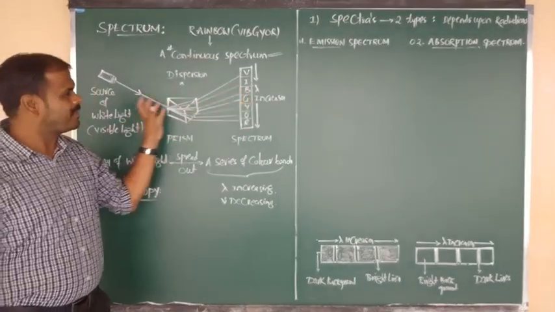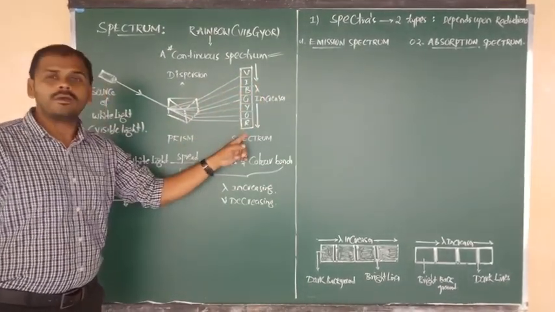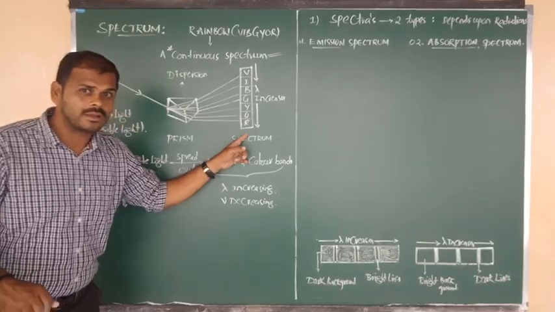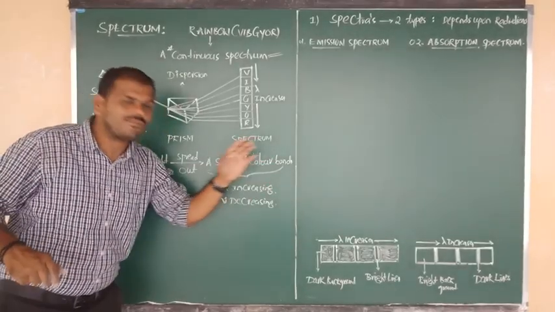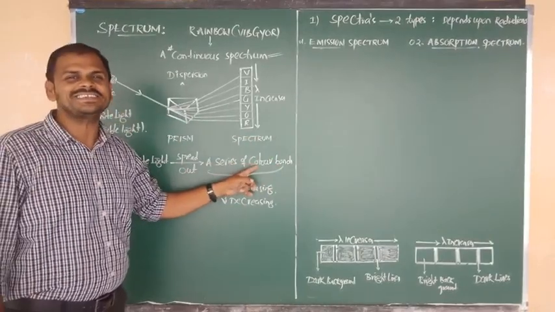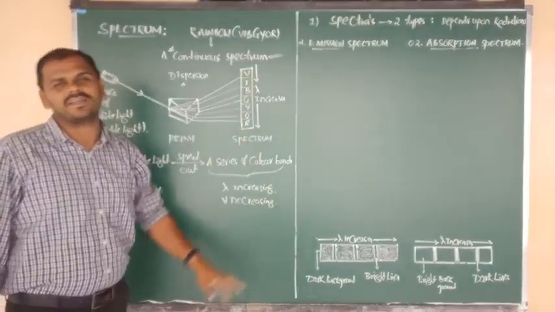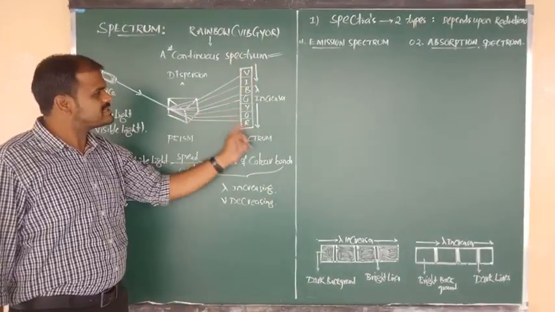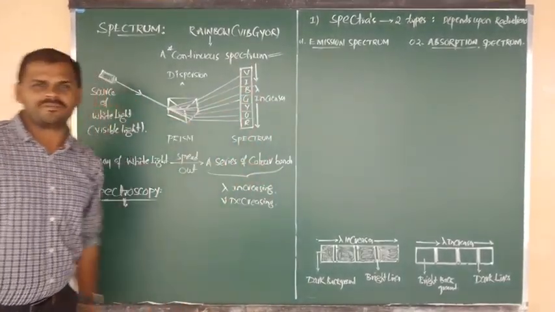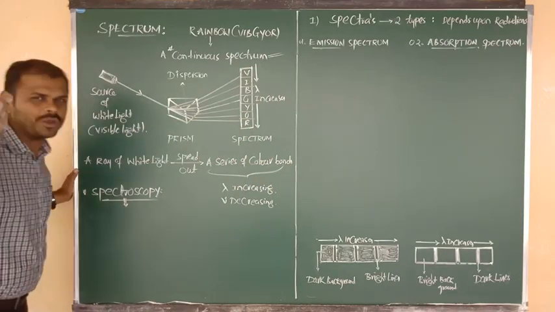So the final word: a ray of white light which was passed over the prism, after dispersion, will be spread out. The dispersed quanta are recorded on the photographic plate in the form of a series of colored bands, and all those colors and radiations are arranged in their increasing order of wavelengths, and this is known as what? Spectrum. I hope you all understand how the spectrum is formed.